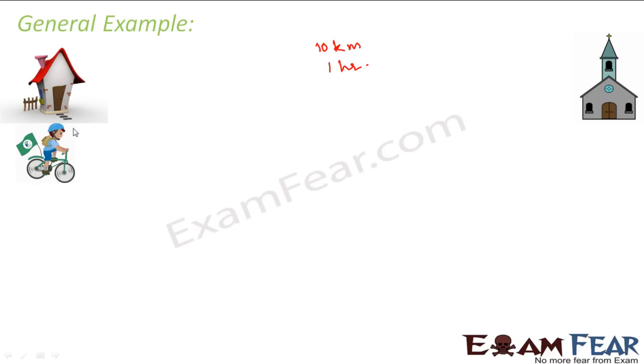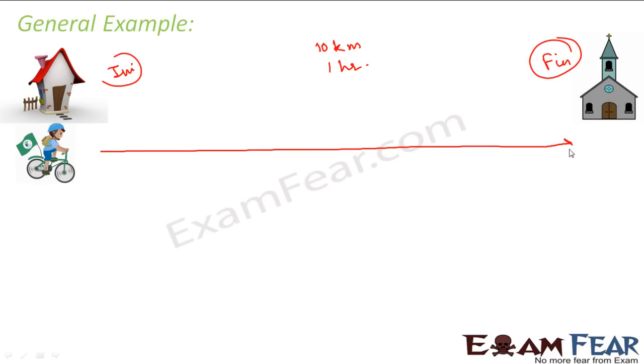So in this case, since the boy is going from the initial position to the final position via the shortest path, right, he will just straight away go like this without going any right, left or any curve turns, right? So in this case, my distance and displacement both are same, that is 10 kilometers. So what would be my average speed for the entire journey? Average speed would be total distance traveled divided by total time taken, that is 10 km per hour.